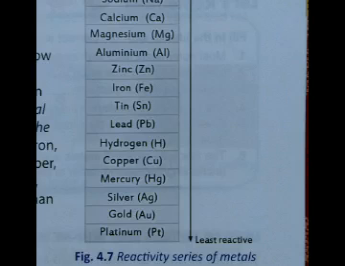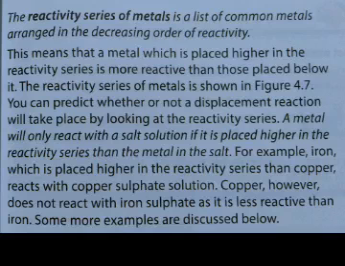The reactivity series of metals you have to learn for yourself. The reactivity series of metals is a list of common metals arranged in the decreasing order of activity. This means that a metal which is placed higher in the reactivity series is more reactive than those placed below it. From the reactivity series, you can predict whether or not a displacement reaction will take place just by looking at the reactivity series or from your memory.